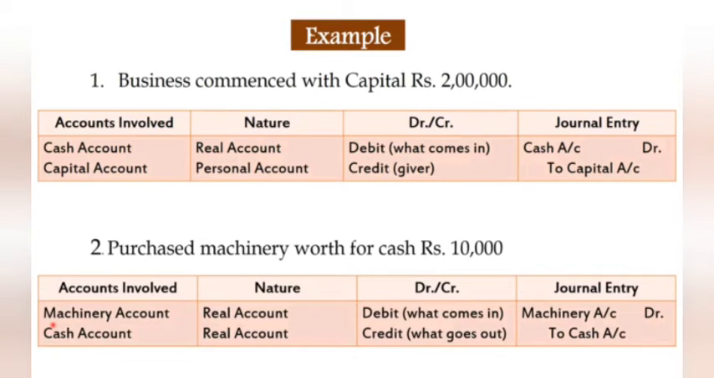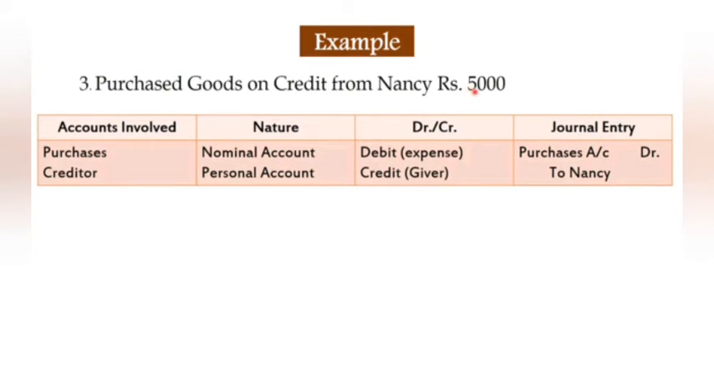Another transaction: purchase machinery worth rupees 10,000. Machinery account will be a real account. Cash is also real. So what is the rule of real account? Debit what comes in and credit what goes out. Machinery comes into the business. What goes out? Cash goes out from the business. So debit the machinery and credit the cash. So the entry will pass: machinery account debited to cash account. Understood beta? It's very clear. So you should remember the rules of accounts.